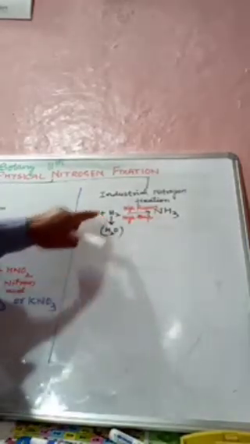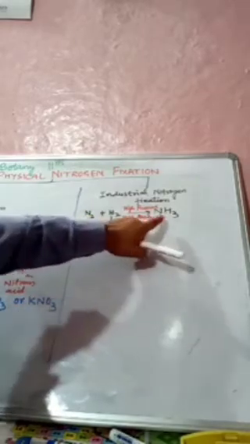Nitrogen and hydrogen, with hydrogen from water, at high temperature and pressure give ammonia.